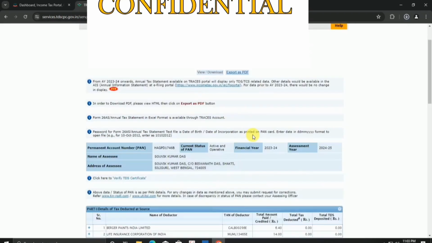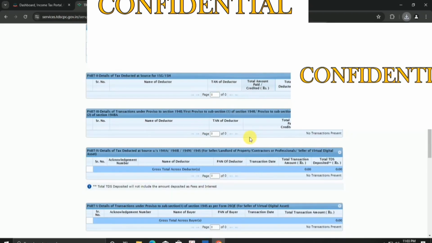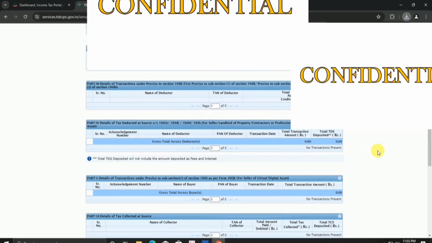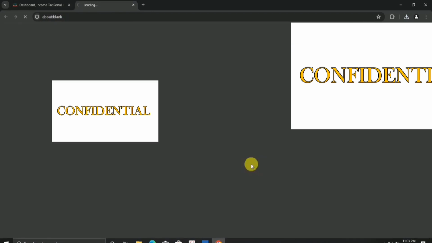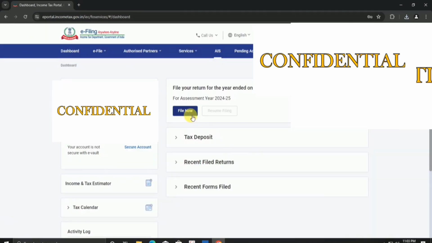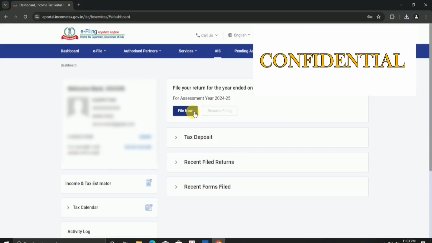To download TIS and AIS, there is one option in the dashboard named AIS. Click on it, then proceed. A new page will open, then again click on the AIS option, then two options will come: AIS and TIS. Download both by clicking on the download button. So now let's proceed with our ITR 1 return filing.